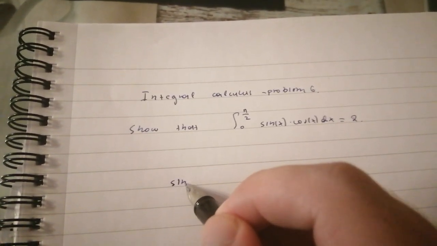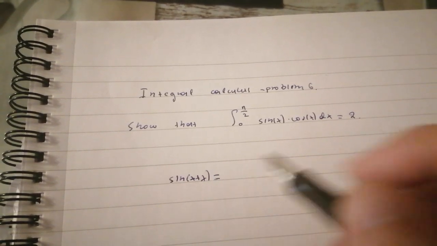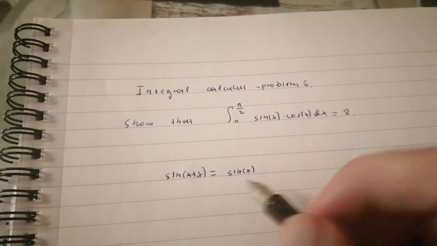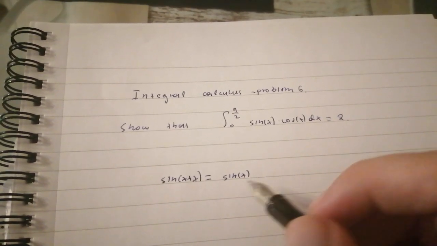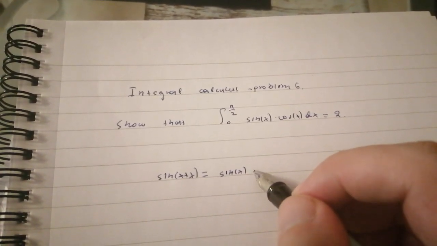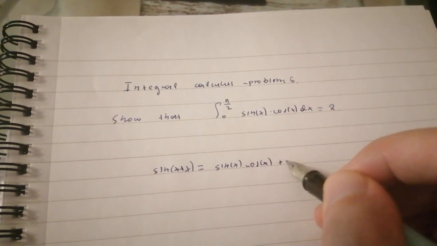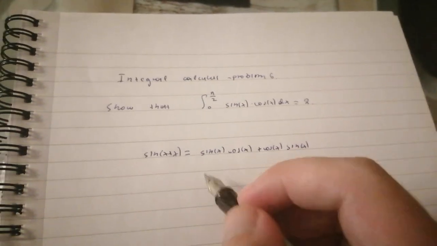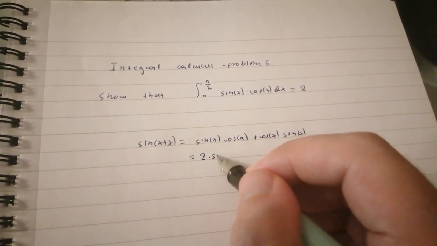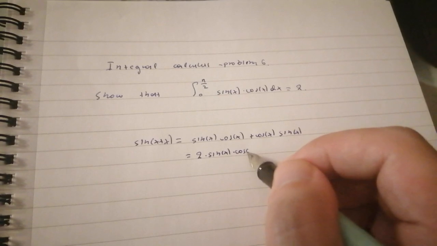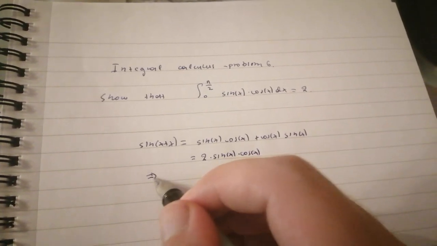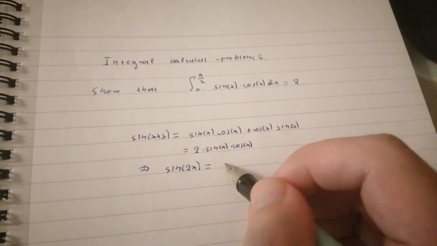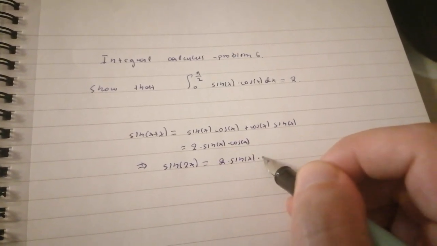For example, sine of x plus x equals the following sum of two products: sin x times cos x plus cos x times sin x. This is 2 times sin x times cos x. From here we get that the sine of 2x equals 2 times sin x times cos x.